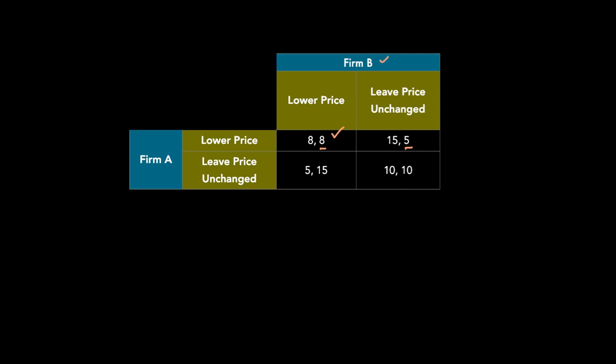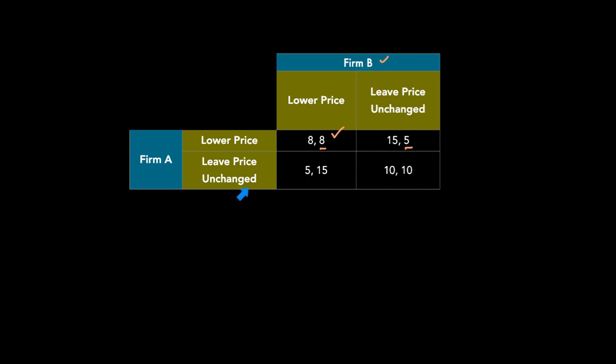But if firm B is thinking that firm A is going to leave price unchanged, then if they lower the price, they get a profit of 15 million, but if they leave the price unchanged, they get a profit of 10 million.